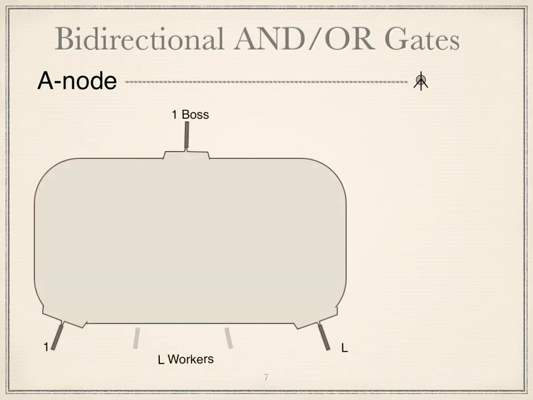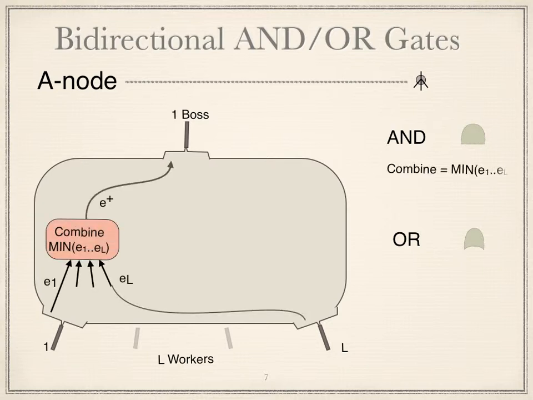A-nodes connect several workers to one boss. They have several forms, including AND, an associative memory element used to encode coincidences, and an OR, which encodes equivalent elements, equivalent fractals, for instance, a face in various rotations. A-nodes combine estimates upward from several workers to one boss.